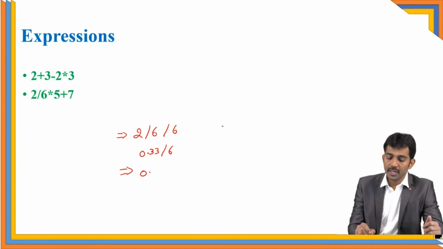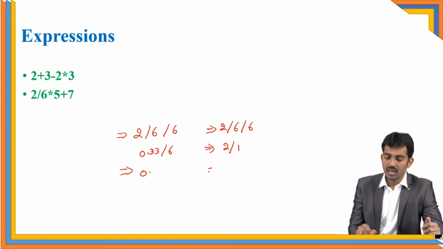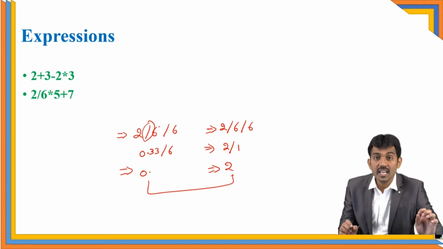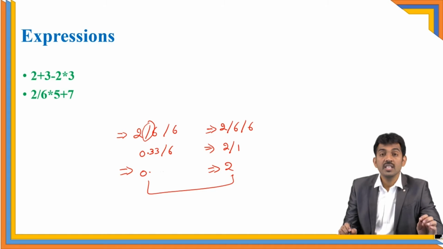But if you apply 6 by 6 first, what happened? 2 by 1, and I'll get 2. Both are different, even with the same operator. If you have the same operator or the same precedence, then you should follow the associativity.